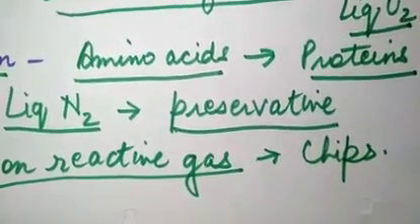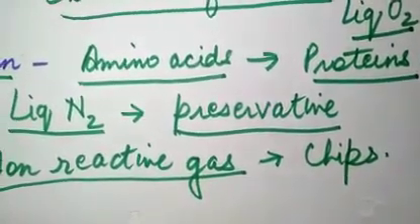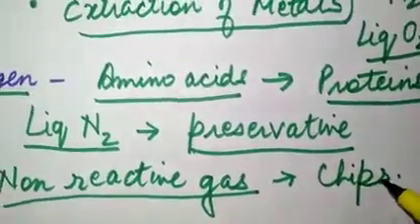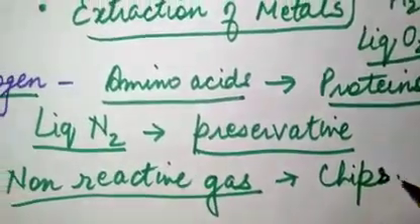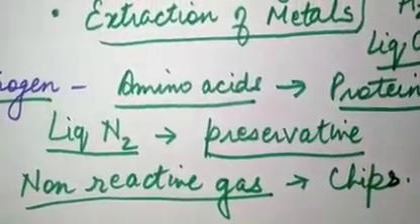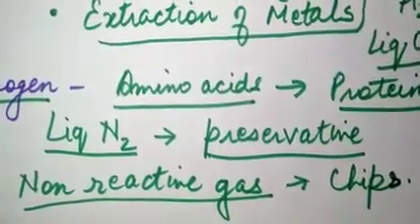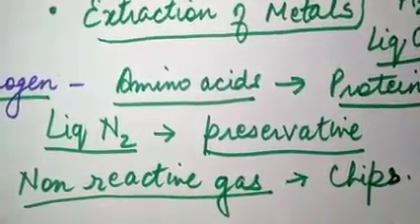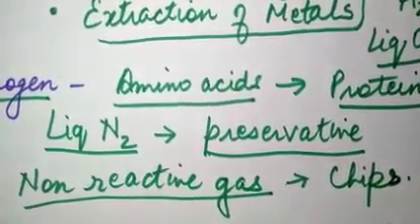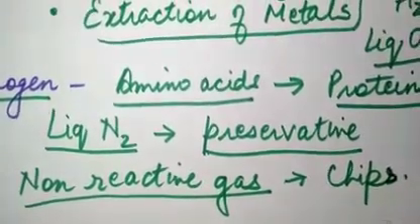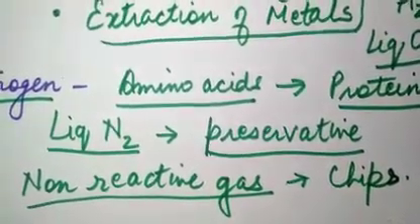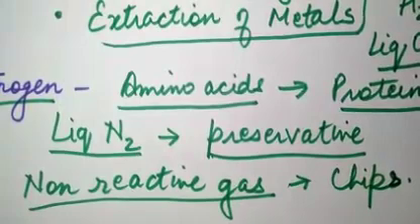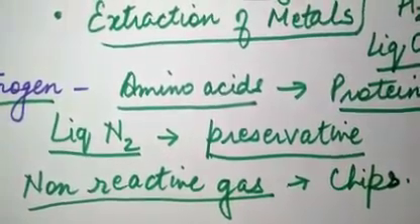We often say in common language that these companies are cheating us, because half of the packet is filled with air and half is filled with chips. But that half is not air, it is actually nitrogen. Nitrogen is a non-reactive gas, so it doesn't react with the food item which you are storing.